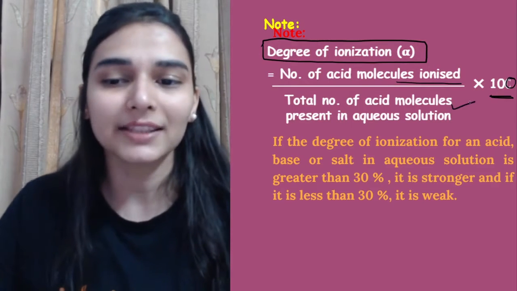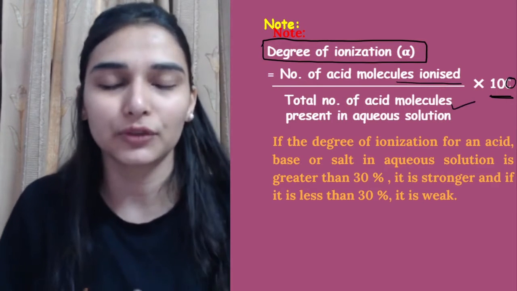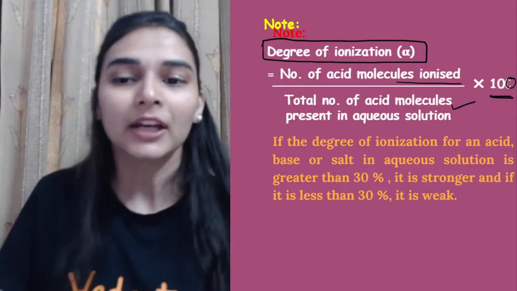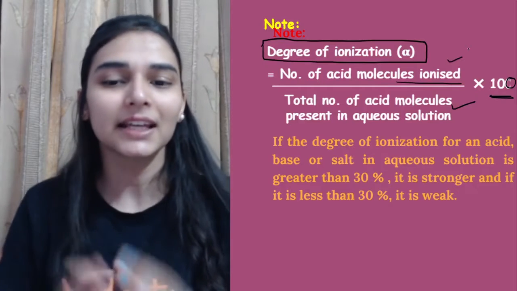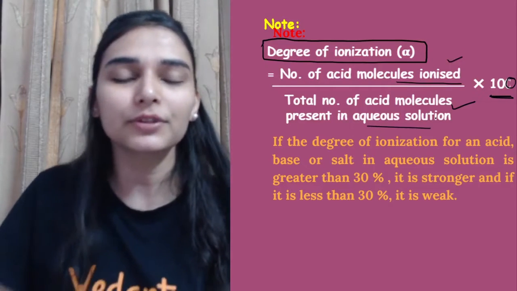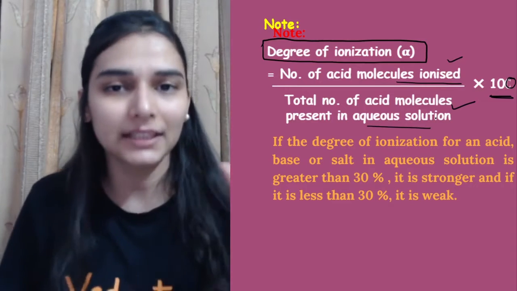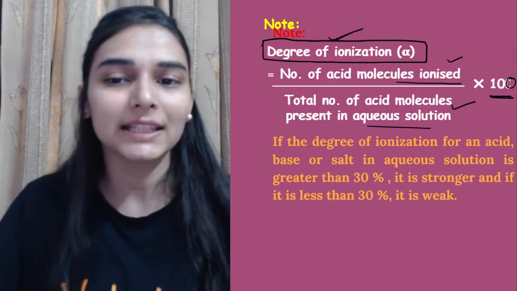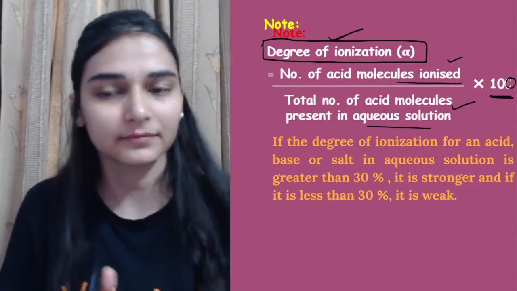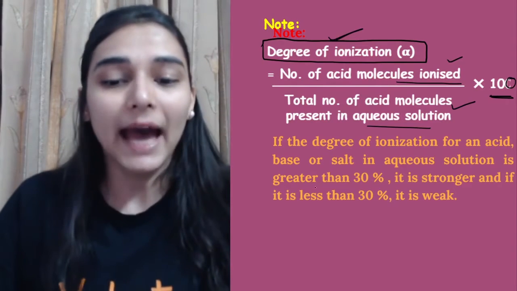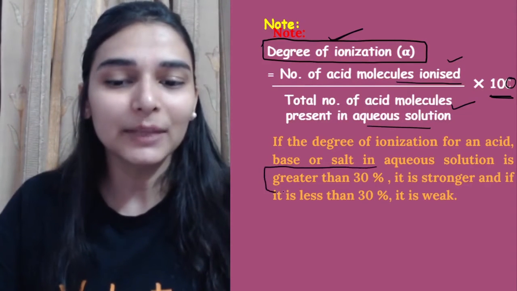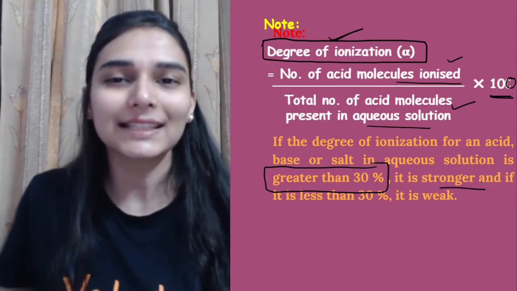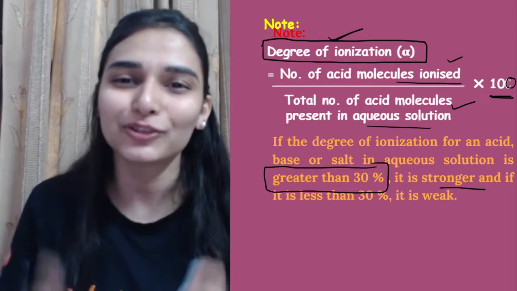Then the total number of acid molecules present in the aqueous solution, the initial ones, like I started with 5, you will take that in the denominator. ठीक है. So acid molecules which are ionized divided by the number of acid molecules present in the entire solution. Acid के molecules आपने कितने लिए थे, then multiply by 100 for percentage, you would be getting the degree of dissociation or degree of ionization, and if it is greater than 30%, अगर ये वैल्यू 30% से ज़्यादा आता है, then you can decide that the respective acid is a strong acid.